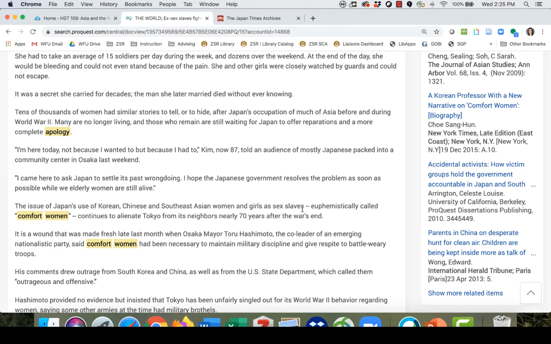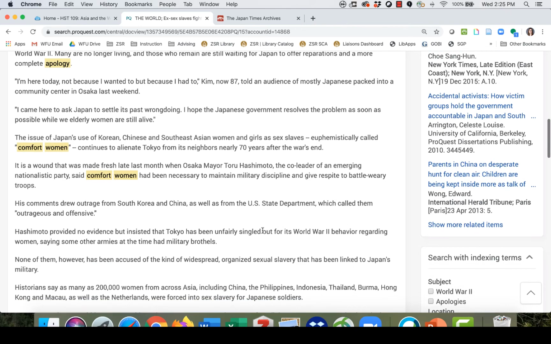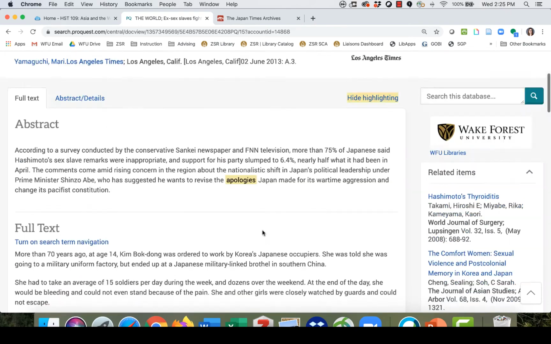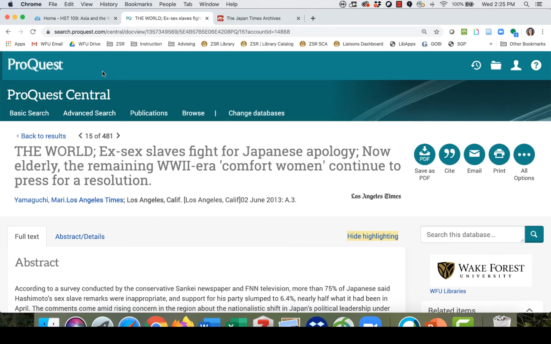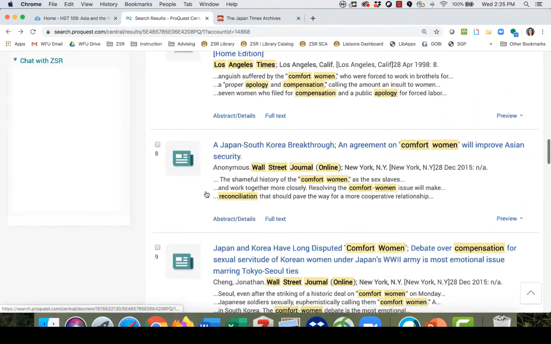And again, as you're looking, look for other terms that are being used that you haven't brought into your search to potentially find other articles. So again, that phrase sex slaves comes up here. We didn't put in the word soldier like we did before. We could certainly have done that. Soldier or army, something along those lines.